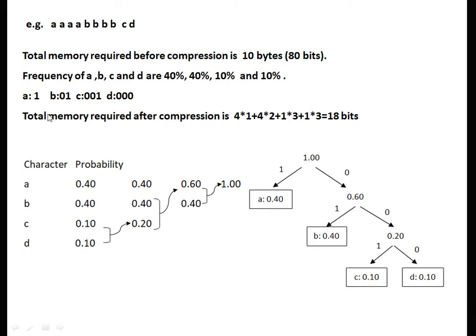Here 0.40 is represented by A. Next, 0.40 is represented by B and 0.10, 0.10 are represented by C and D. Now here, to store the A, we are not using the 8 bits but we are using only 1 bit, that is 1 symbol. To store the B, we are using 2 symbols, that is 0, 1. For storing the C and D, we are using 3 symbols, that is 0, 0, 1 and 0, 0, 0 respectively. Therefore, totally memory required after compression is 4 into 1. 4 A is repeated for 4 times, therefore 4. And for A, we are storing only with 1. 4 into 1, 4 into 2, 1 into 3 and 1 into 3. That is 18 bits are required.